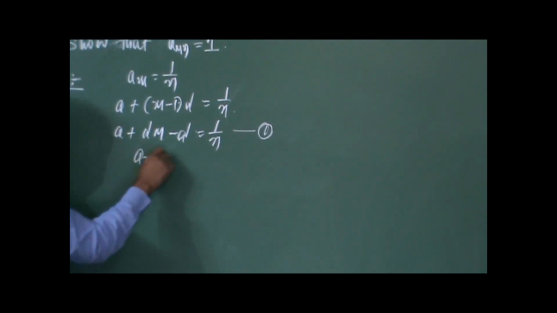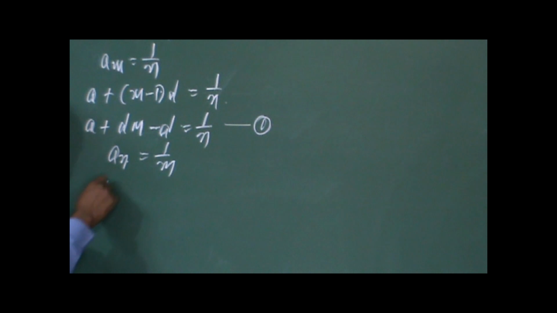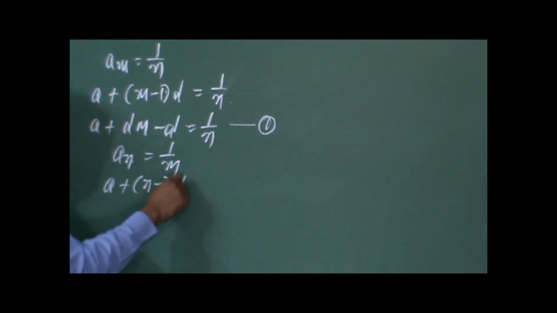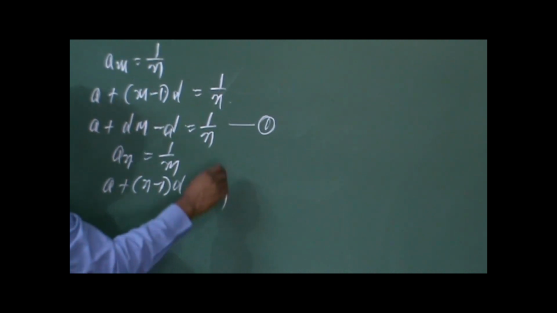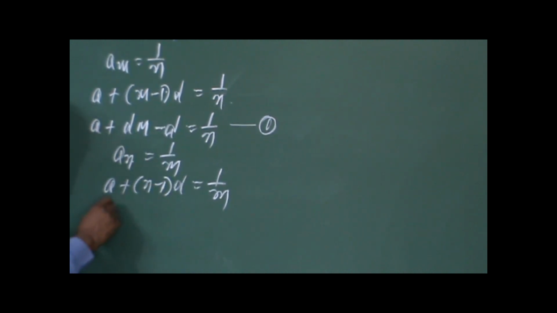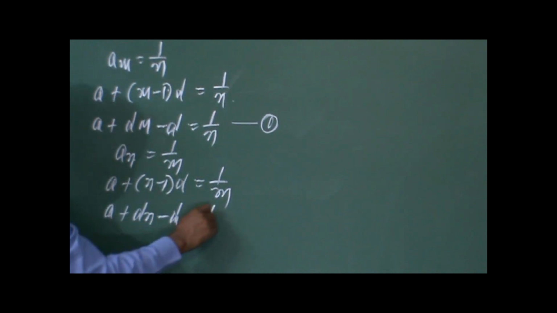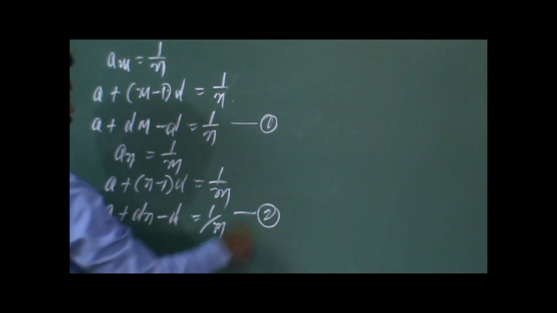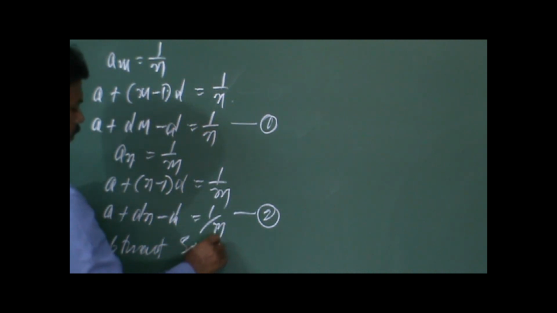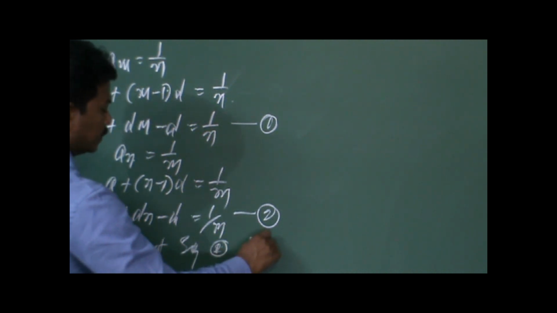So the nth term is 1 by m. The nth term can be written as a plus n minus 1 into d is equal to 1 by m. Let us multiply this: a plus d into n is dn, minus d into 1 is d, is equal to 1 by m. Take it as equation 2. So subtract equation 1 from equation 2, or equation 2 from 1, anything you can do. So subtract equation 2 from 1.